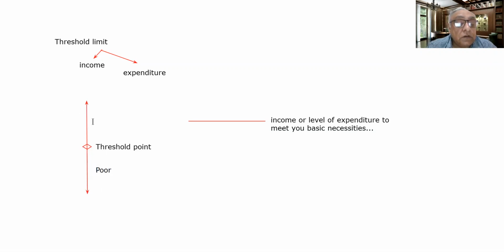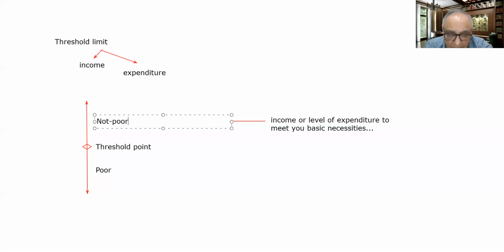And the second group is the not poor. So we can say that this is a threshold line, a threshold limit of income, a minimum threshold income, minimum threshold expenditure level, minimum threshold consumption level. Below this point, if you are having income or incurring expenditure below it, then obviously you will be poor. You are not doing the expenditure which is necessary or sufficient to meet the basic necessities of life.